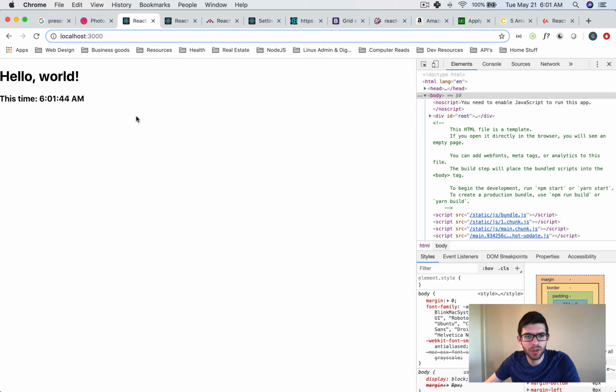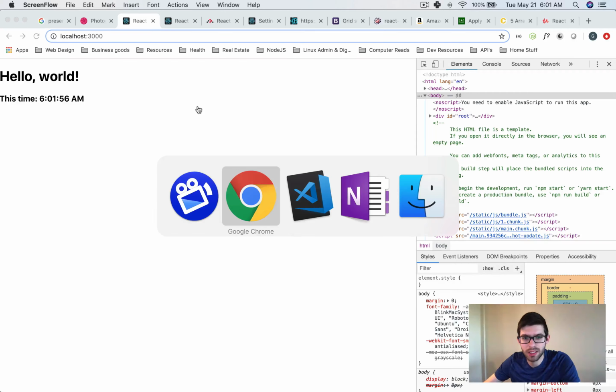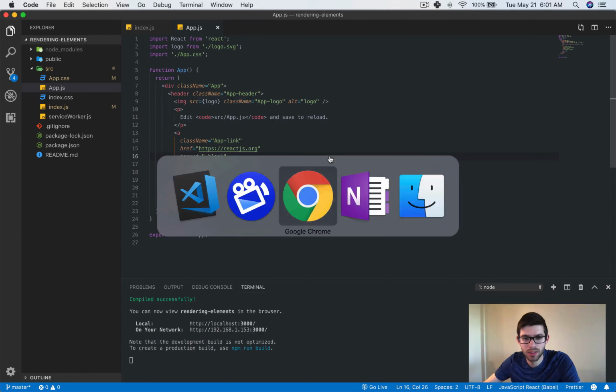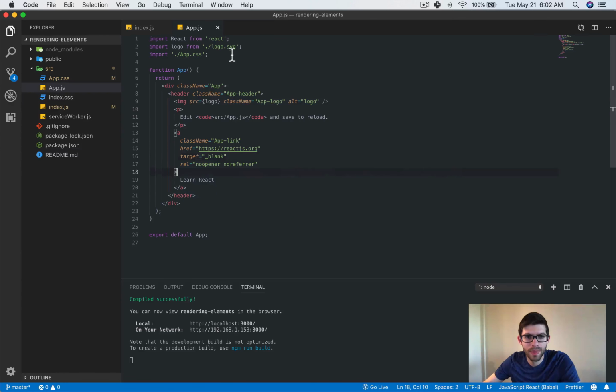If you remember, in section 3, rendering elements, we made this clock that updates itself every second, and the way that it does that is right here.